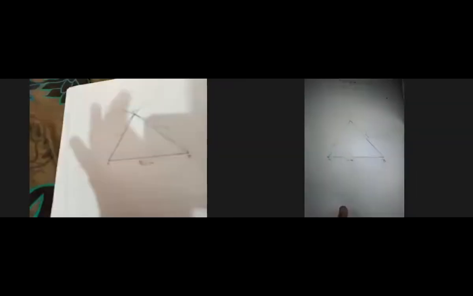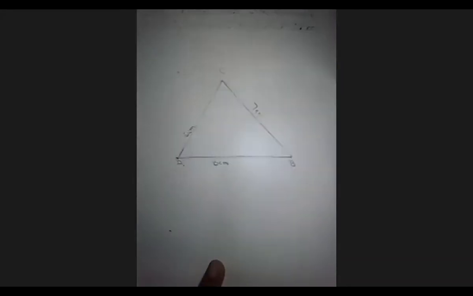Okay, next is Sheikh. Good. Okay, just a minute. This is Sheikh's work. Good. Okay. Next, anyone else? Umar bin Salman.